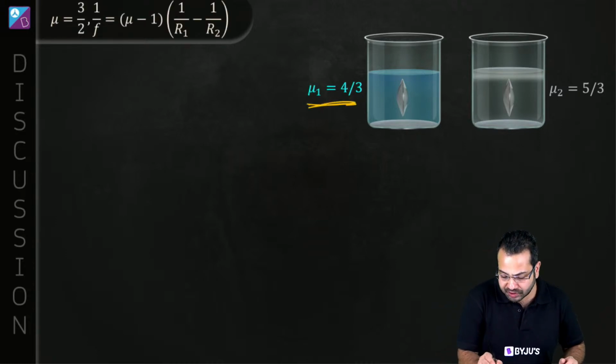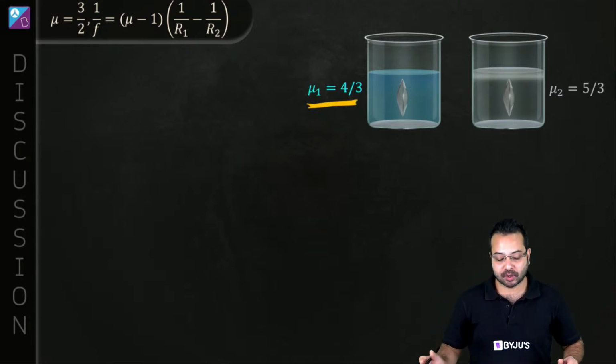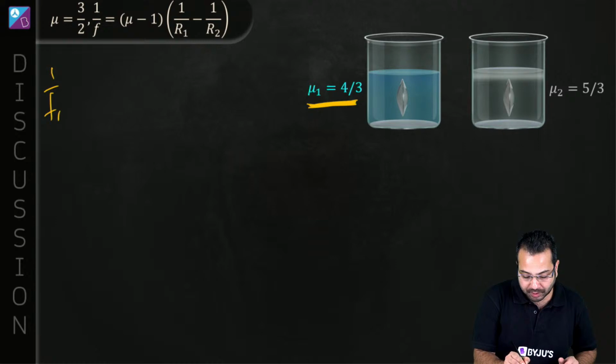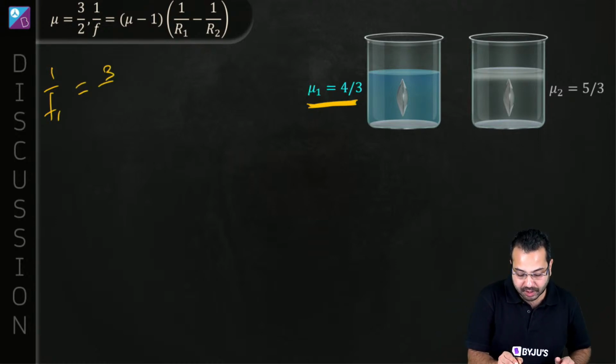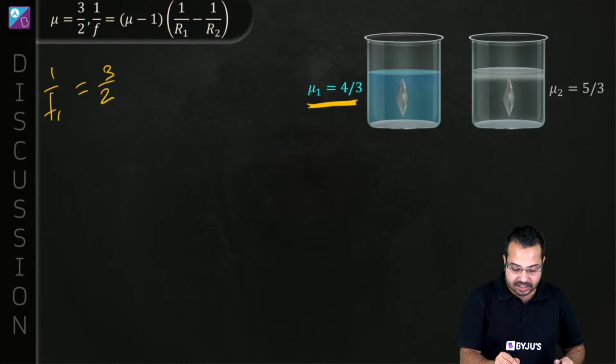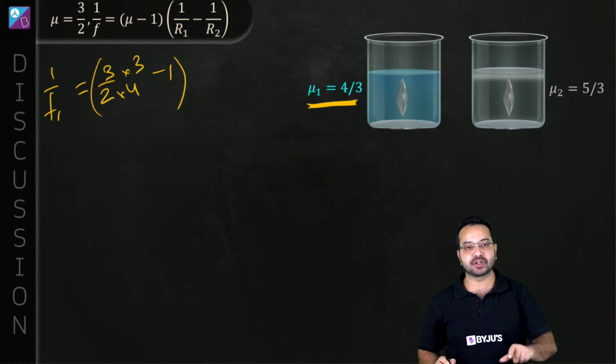So we are talking about this medium. The refractive index of the medium is 4 upon 3. So I'm going to substitute 1 upon f1 is equal to mu of the lens divided by mu of the medium minus 1, and then I'll have 1 by r1 minus 1 upon r2.